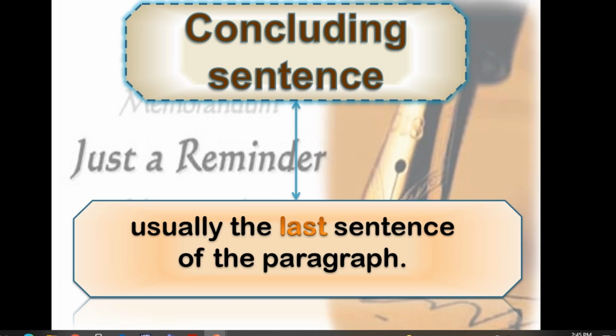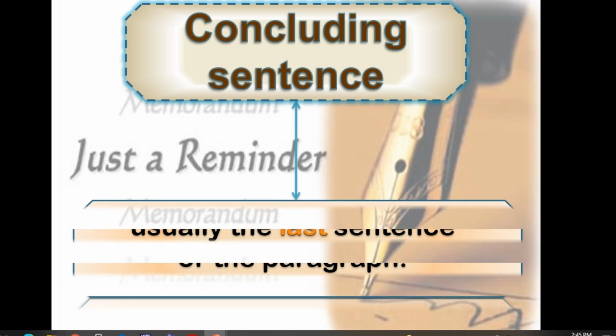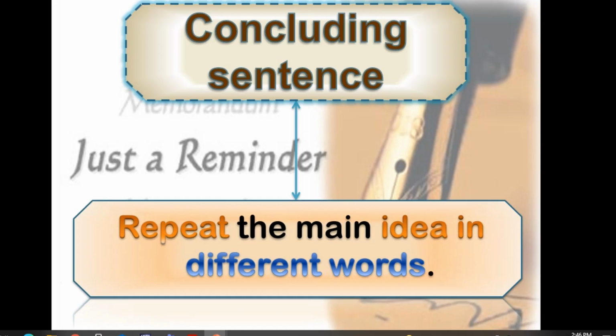Okay, how to write it? It says repeat the main idea. But how can we write the concluding sentence? By repeating the main idea in different words, in your own words.